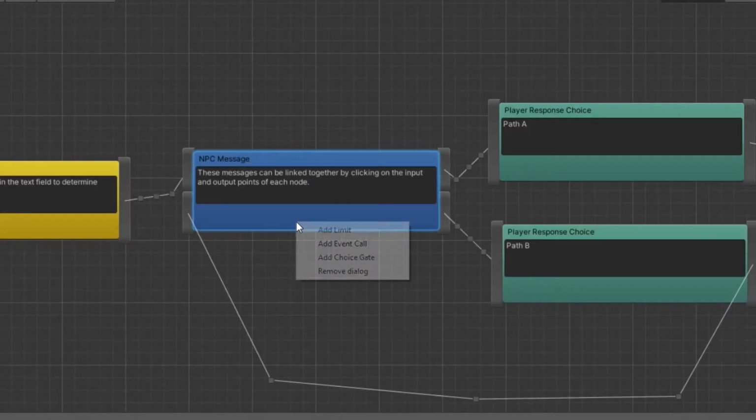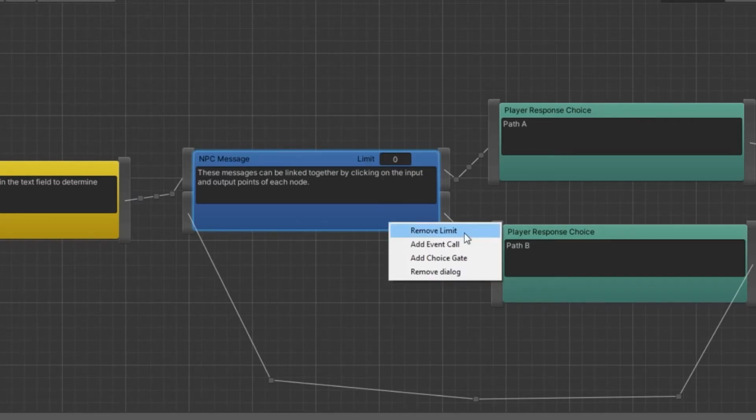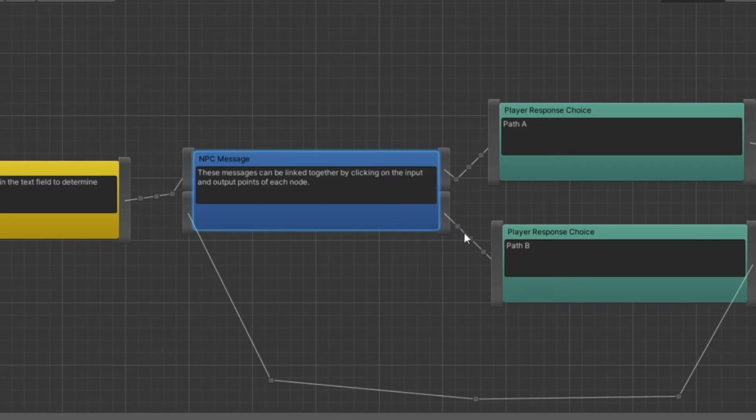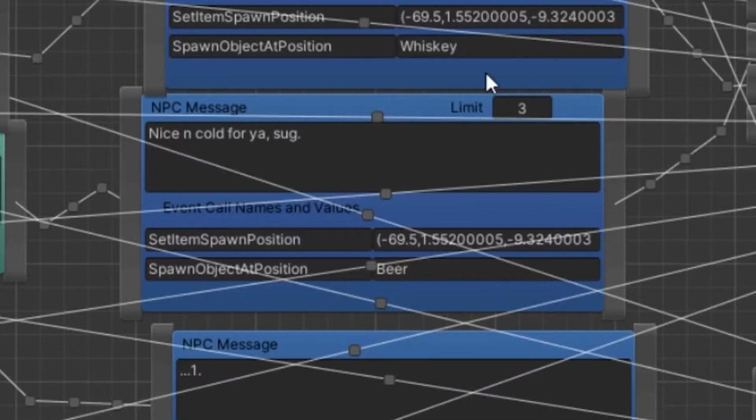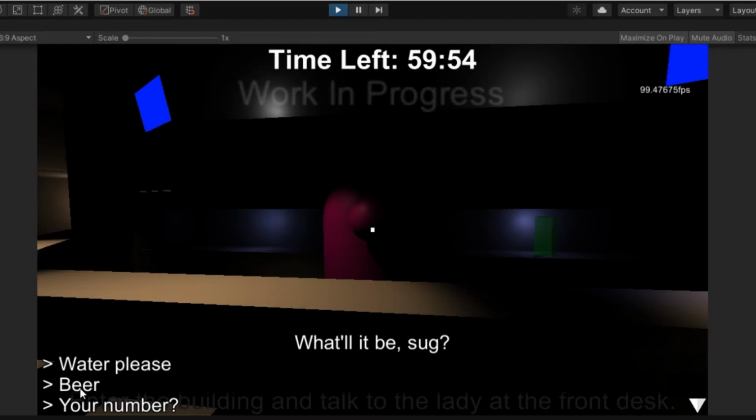All NPC messages will have the option Add Limit. Selecting this will add a limit to the number of times this node can be called in a conversation. An example of this in our game is the player can only order a certain number of drinks before the bartender, Shauna Potts, cuts them off.